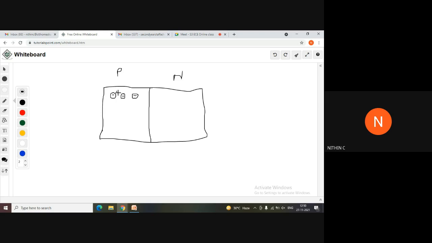So I will represent holes here. This should be the figure that you draw every time you are asked for a PN junction diode. Don't just draw a positive hole, you will have another hole as well. On this side, you will have electrons.